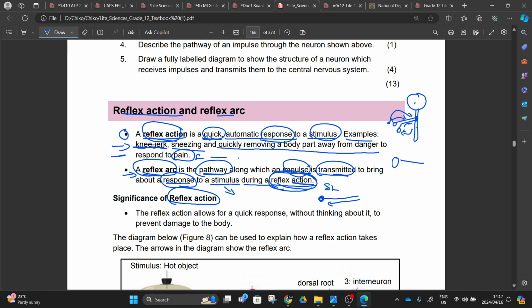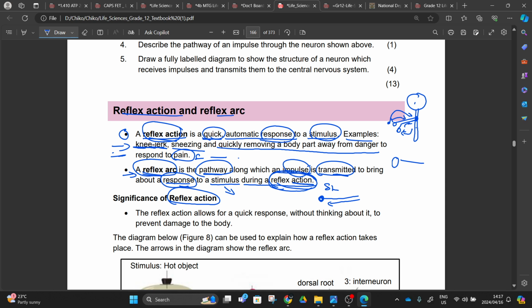Knee jerk is another process that they use to explain this reflex action, where you hit your knee and then your leg jumps, right? That is another example of a reflex action. We'll have the receptor going on and on.